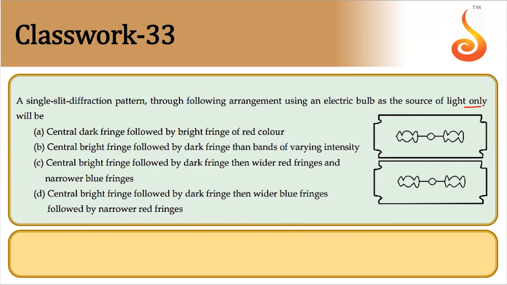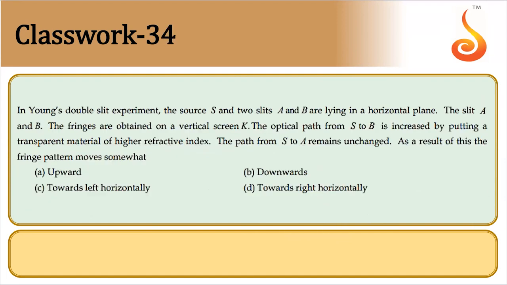Yes, hope you have taken this. We'll move on to the next. In Young's double slit experiment, source S and two slits A and B are lying in a horizontal plane. The fringes are obtained on a vertical screen K. Optical path from S to B is increased by putting a transparent material of higher refractive index. Path from S to A remains unchanged. As a result of this, the fringe pattern moves somewhat upward, downward, towards left horizontally, or towards right horizontally.